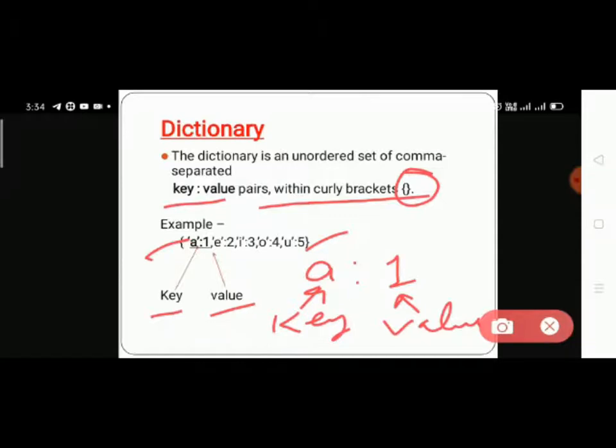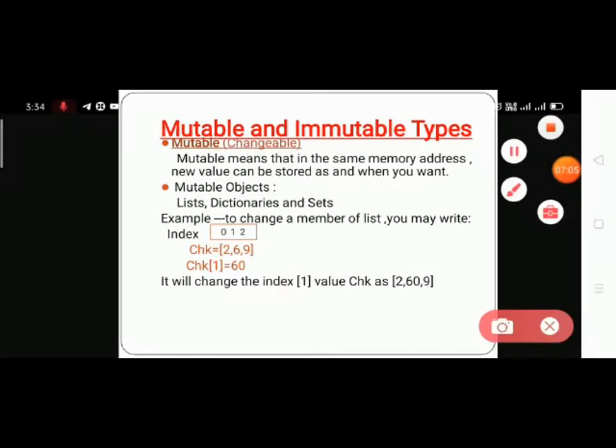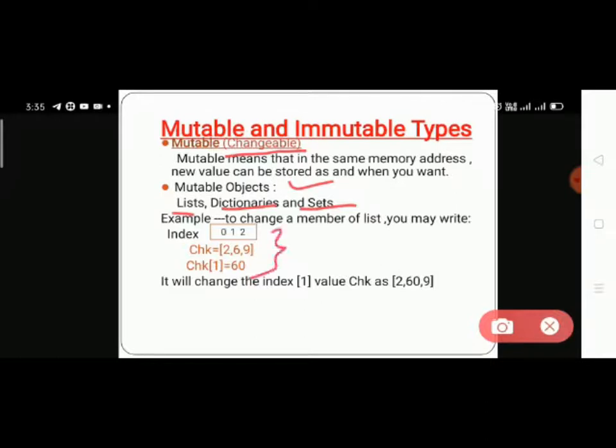Okay, so next is mutable and immutable. Firstly I will discuss mutable. Mutable means changeable, means we store values in our list, then after some time we can change them easily. Mutable types are list, dictionaries, and sets, but here list and dictionaries are discussed. Mutable objects. Here's the example so we can understand easily.